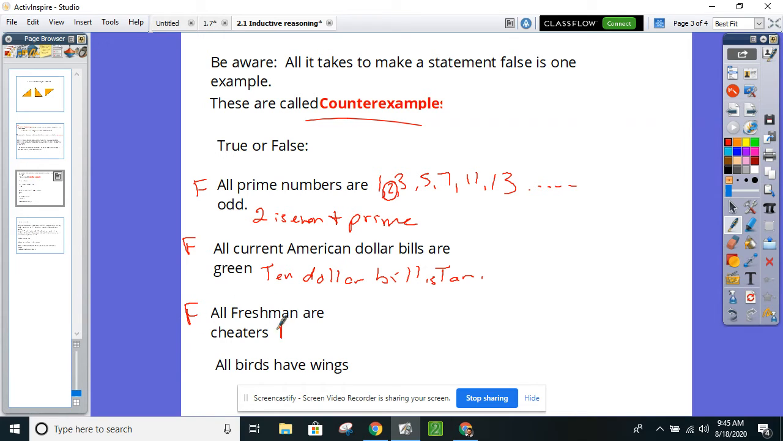All it takes is one freshman to not be a cheater. One freshman is not a cheater.